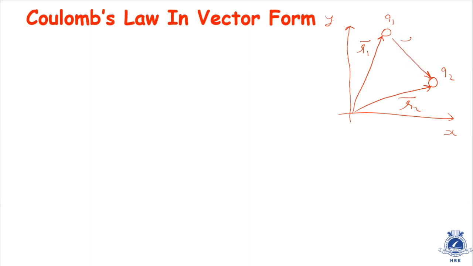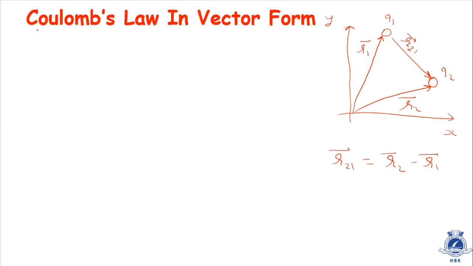Let this be r21. Why are we writing r21? Because in this case the vector is from r1 to r2, the third vector which I have drawn. In that case we have to write r21. In this case r21 is equal to r2 minus r1.